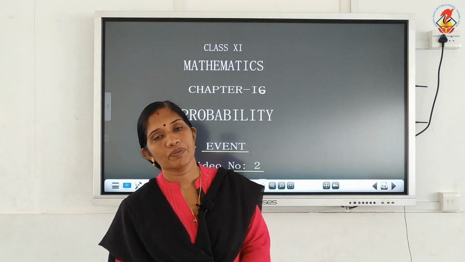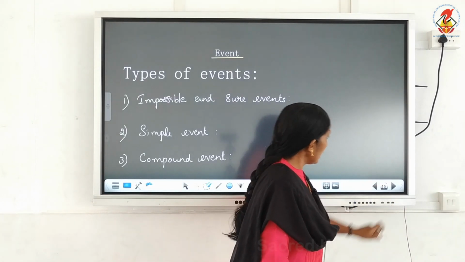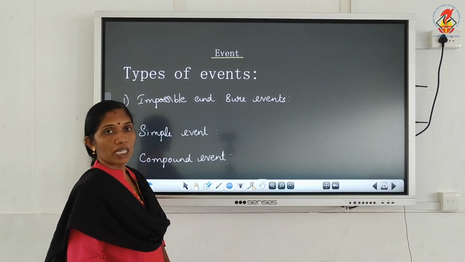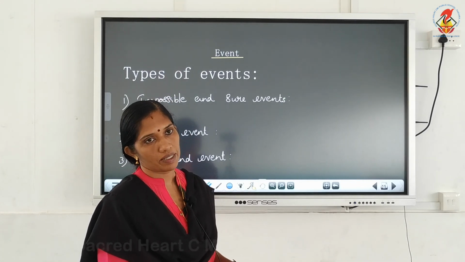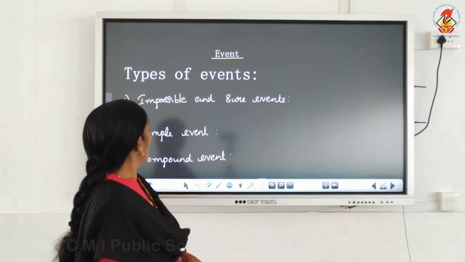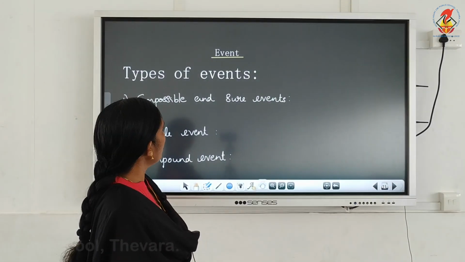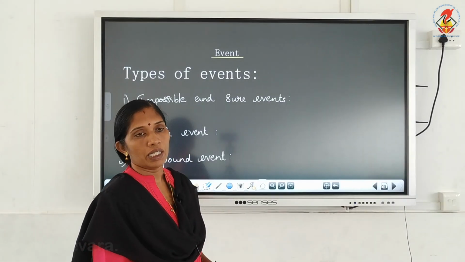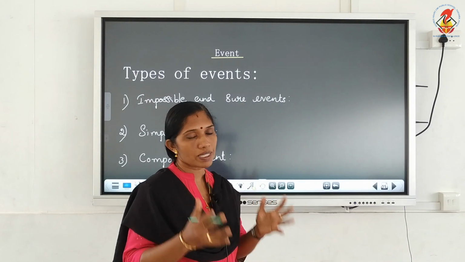Welcome back, children. The next topic is event. So what's an event? An event means it is a subset of a sample space. A subset of a sample space is known as an event. Then there are different types of events. The first one, impossible and sure events. Impossible means null set and sure event means the whole sample space.